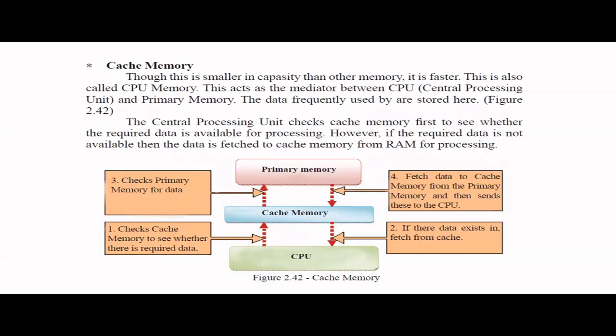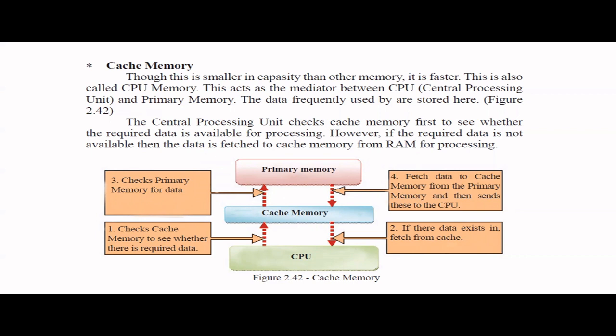Under primary memory, we have something called cache memory also. Hope you understand, this cache memory is acting as a mediator or middleman between the CPU and the RAM, because the speed of RAM and the speed of the CPU are different, right?